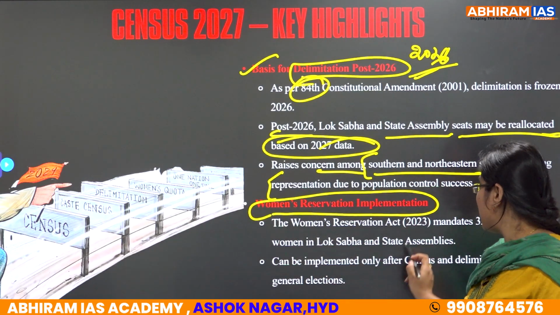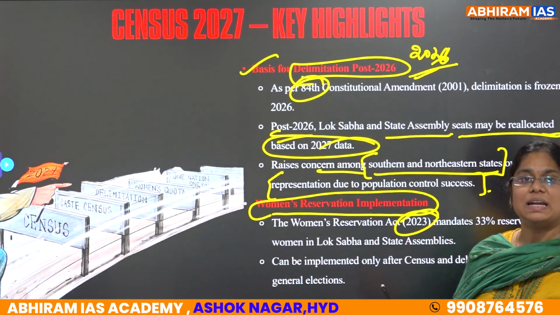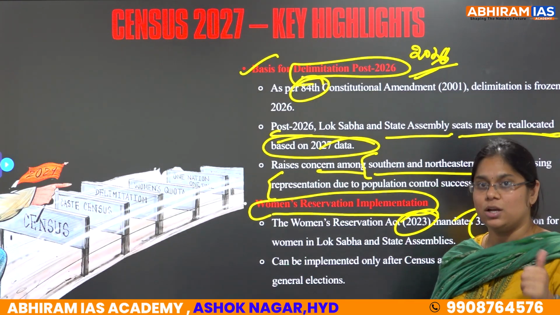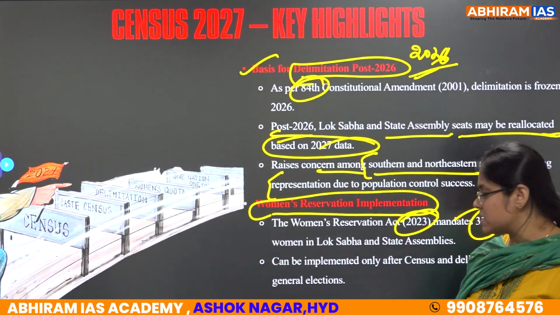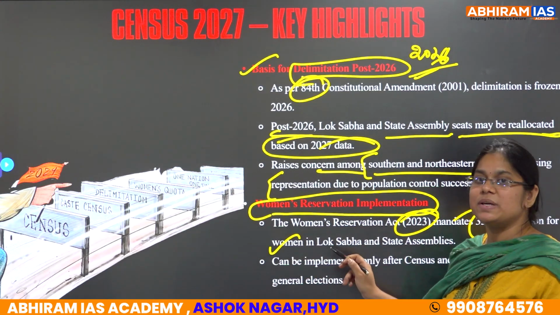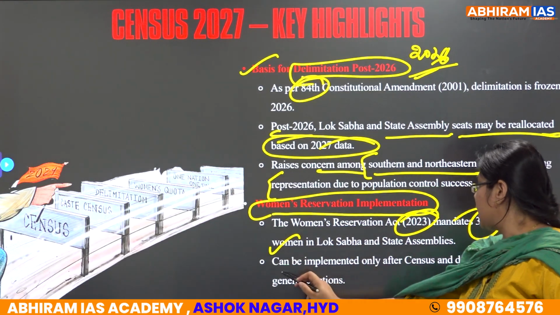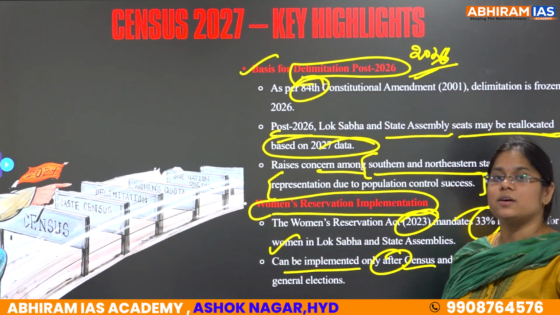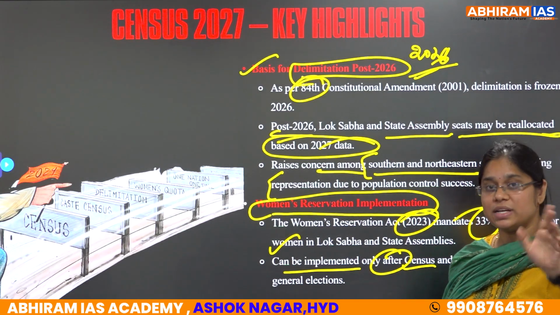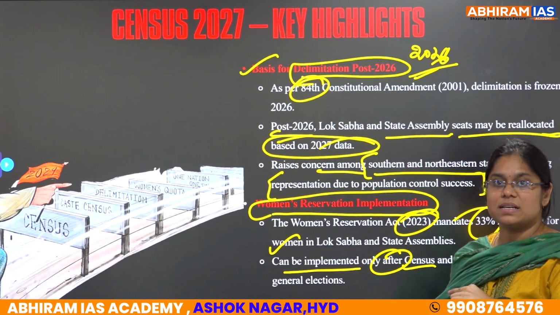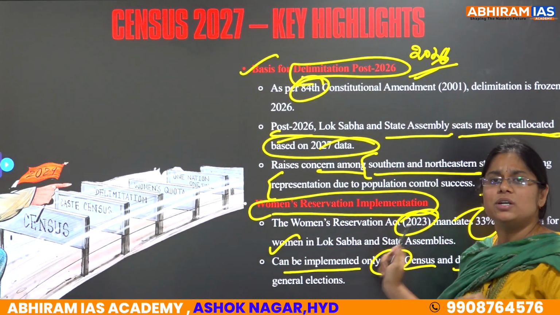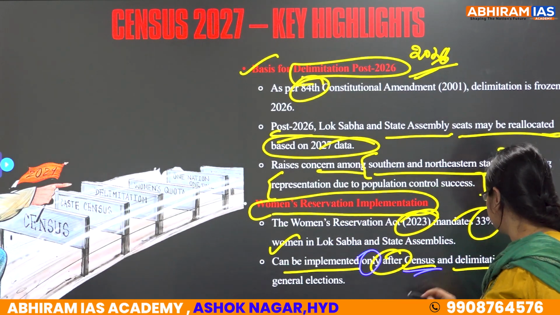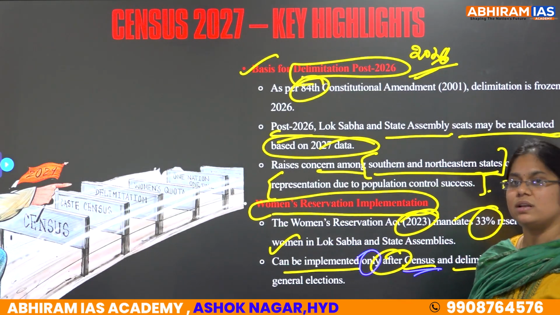The Women's Reservation Act came in 2023, which mandates almost 33% reservation for women in Lok Sabha and also in state legislative assemblies. This can be implemented only after the census and delimitation from 2029. See, though it has come in 2023, due to the delay of census and delimitation, we are unable to implement this policy. So it can be implemented only after census and delimitation, from the 2029 general elections.